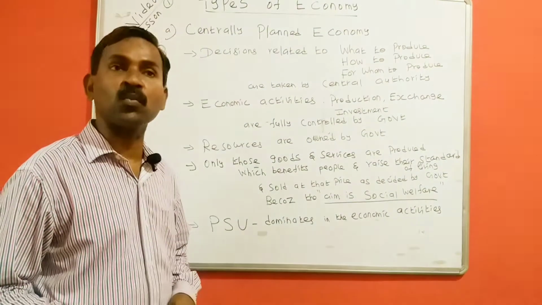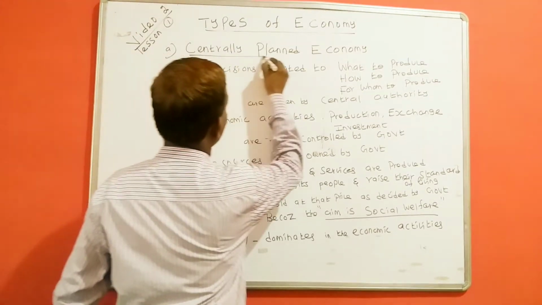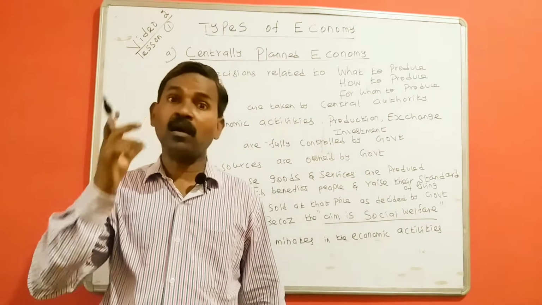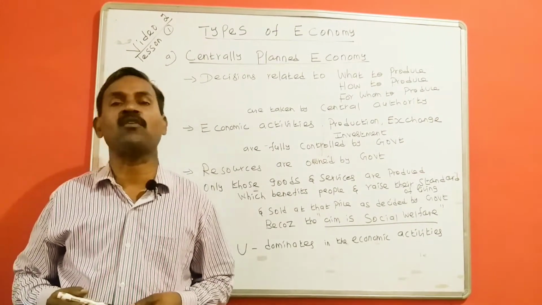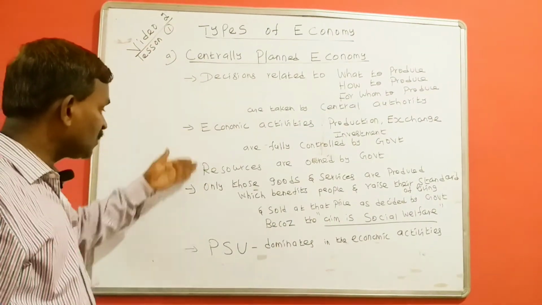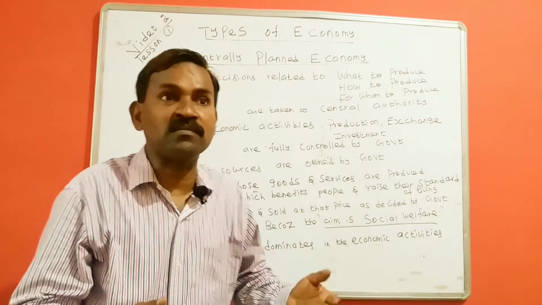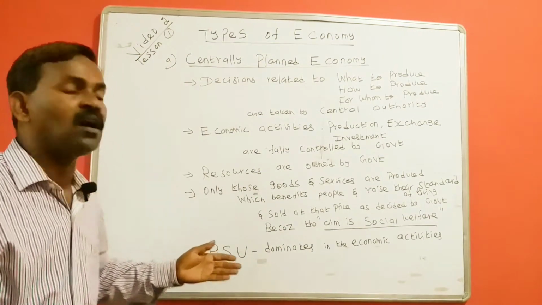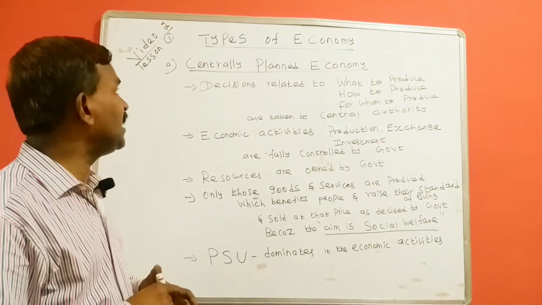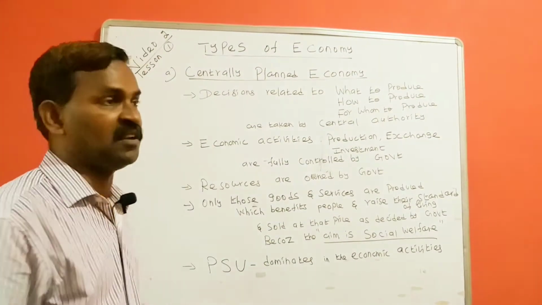So, let's start with type number 1. What is the first type of economy? Centrally planned economy. So, which economy is called centrally planned economy? The economy in which some conditions are fulfilled, the economy in which these features exist, such economy is called centrally planned economy. So, let me explain in detail.